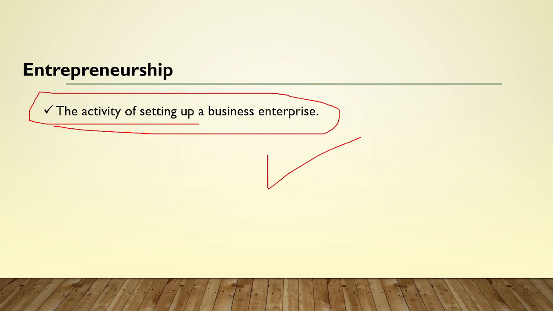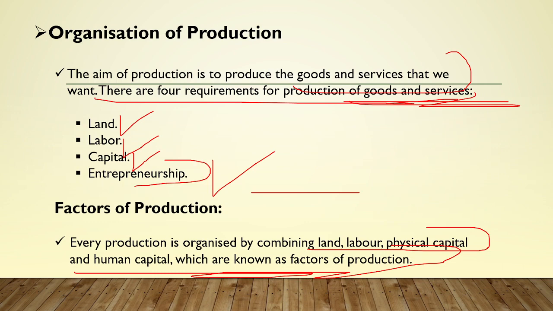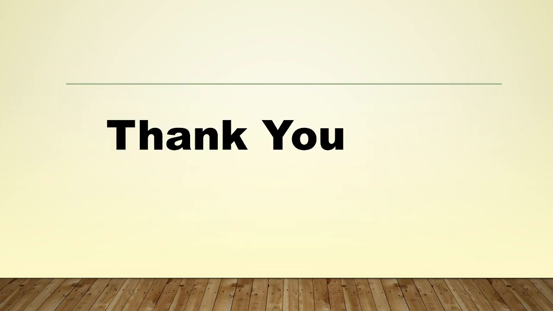these are not important for us. What's important for us is to understand these four factors of production, that is land, labor, capital, and entrepreneurship. And this is what we have talked about, right? So this is it regarding this particular chapter, and this is it regarding this particular video.